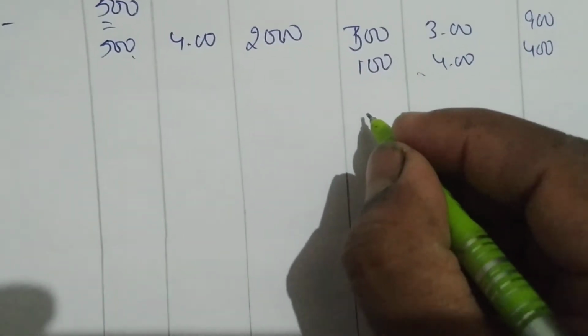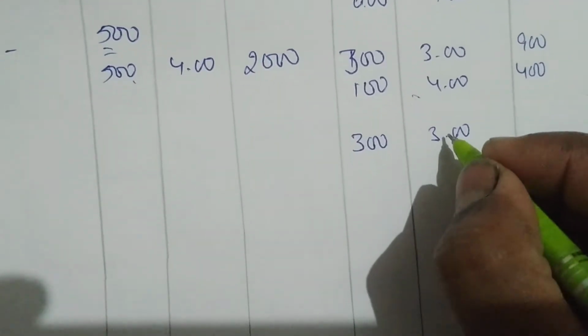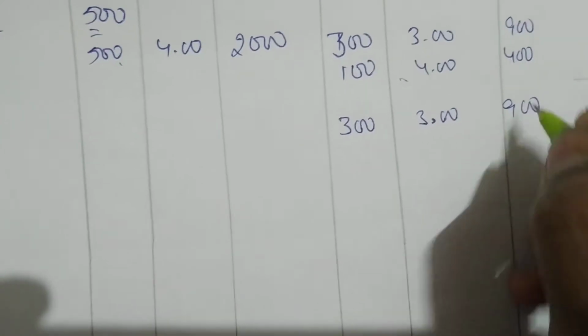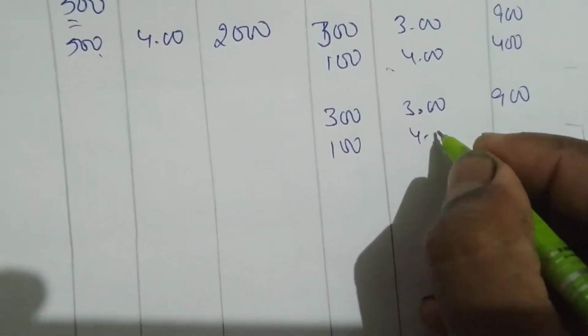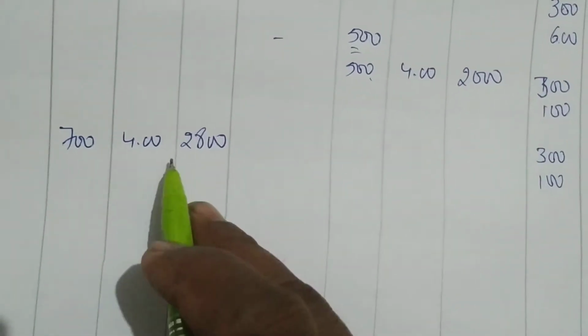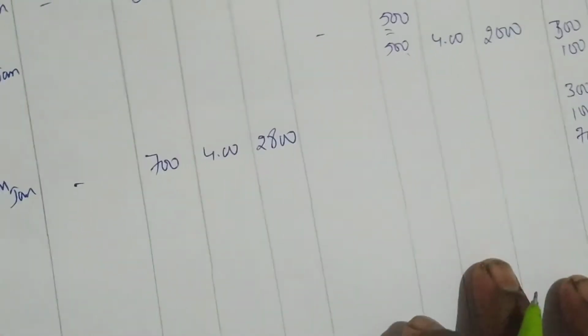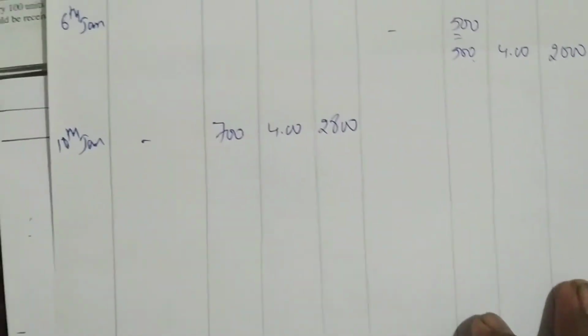So the balance will be: first you have written 300 with 3 rupees, 900. Then 100 units with 4 rupees, 400. So 700, 4 rupees, 2800. Done. So this is our balance which we have written.